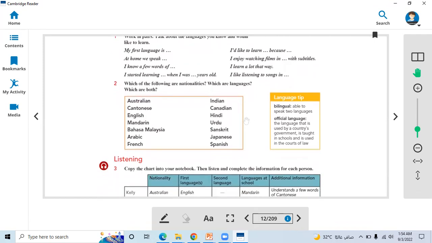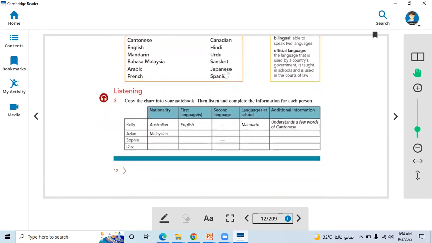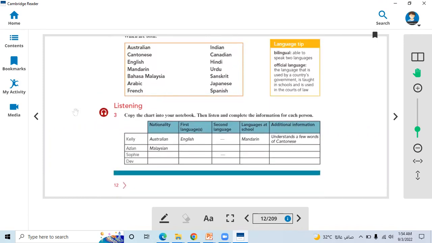Then I gave you very important information here: bilingual means a person who is able to speak two languages, and an official language is the language of the government, used and taught in the school and used in the courts of law, right? So let's listen to an audio track here. While we listen to the track, we will complete this table.